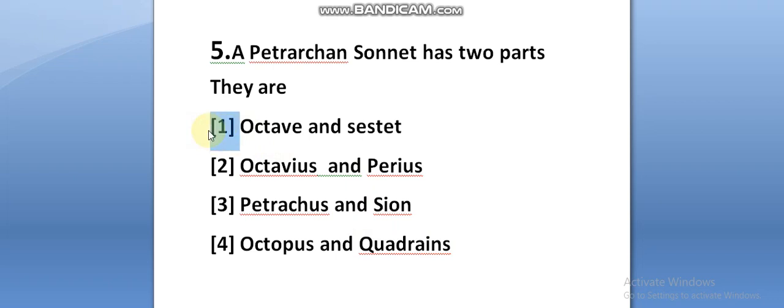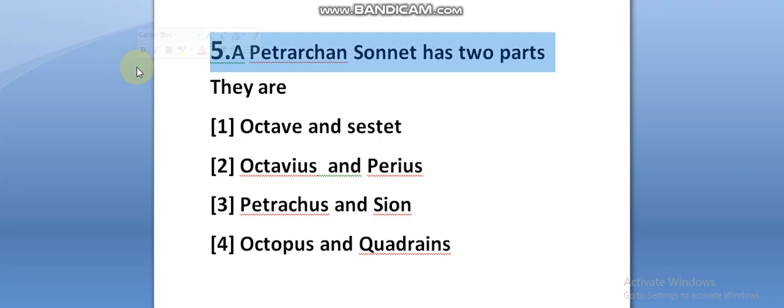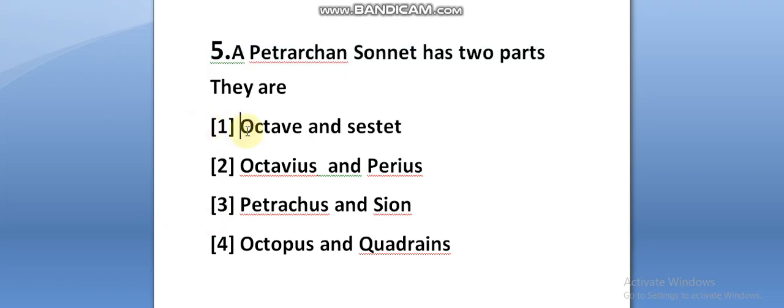Octave and sestet. Okay, this is an important thing. The answer is octave and sestet. Next.